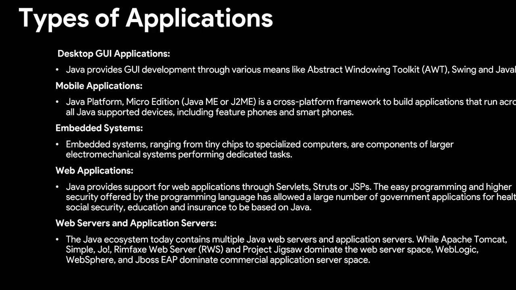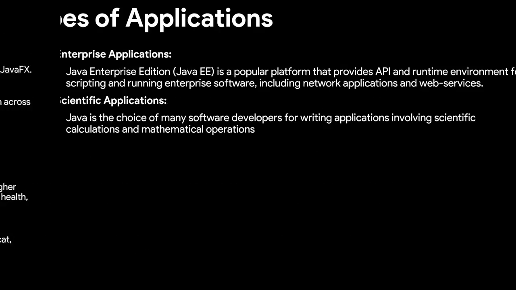Web servers and application servers. The Java ecosystem today contains multiple Java web servers and application servers, while Apache Tomcat, Simple Joe, Rimfax Web Server (RWS), and Project Jigsaw dominate the web server space. WebLogic, WebSphere, and JBoss EAP dominate the commercial application server space.